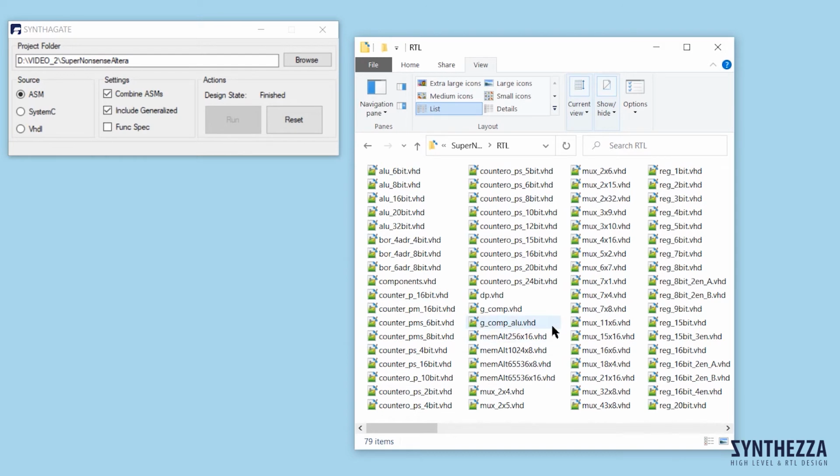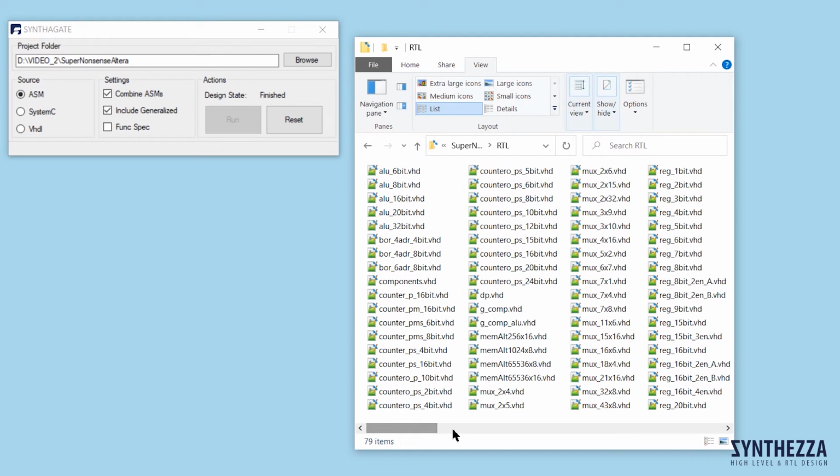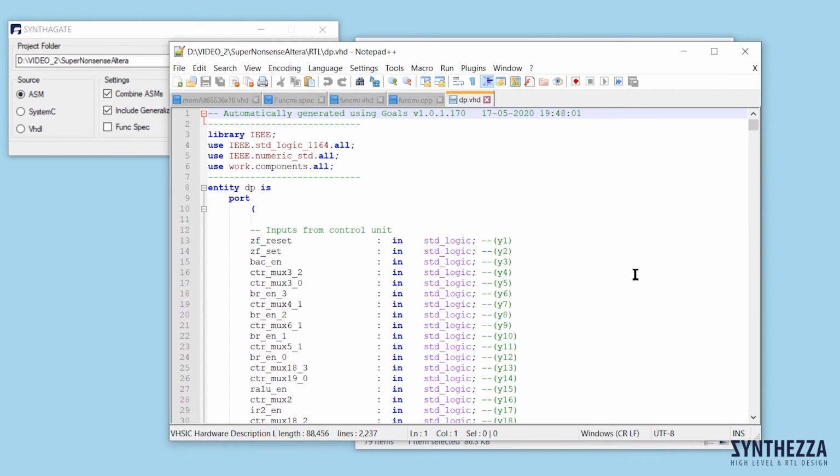Syntagate generates VHDL codes for 73 components of the data path listed in file components VHD. At the last step of the data path design, Syntagate automatically instantiates these components in the data path, file dpvhd.